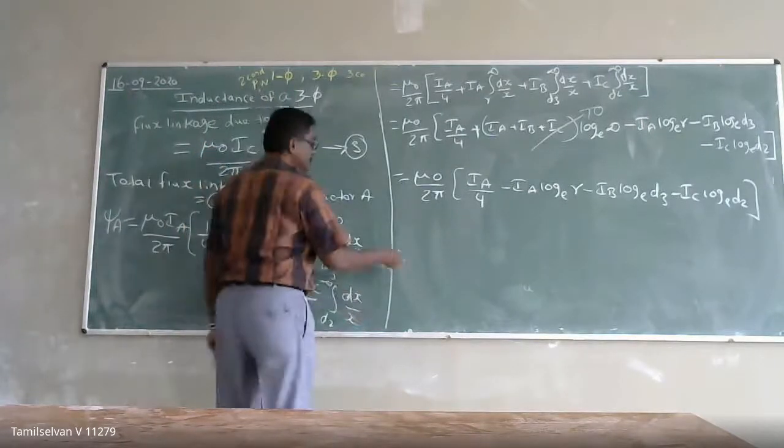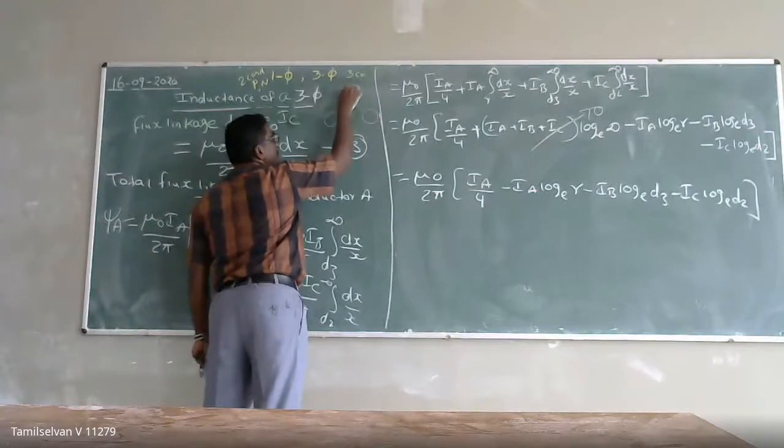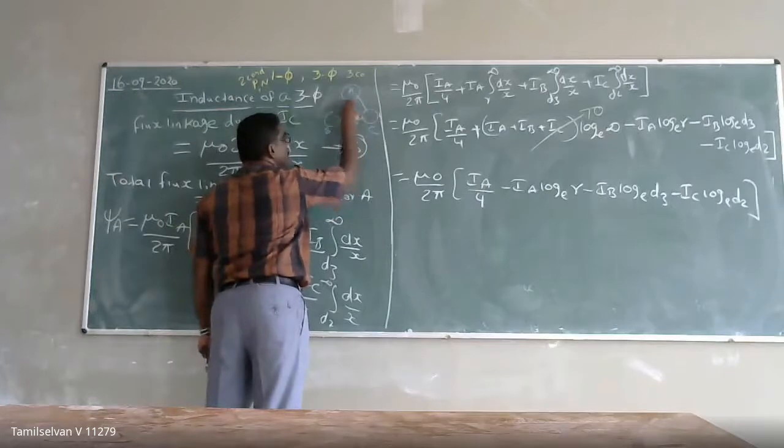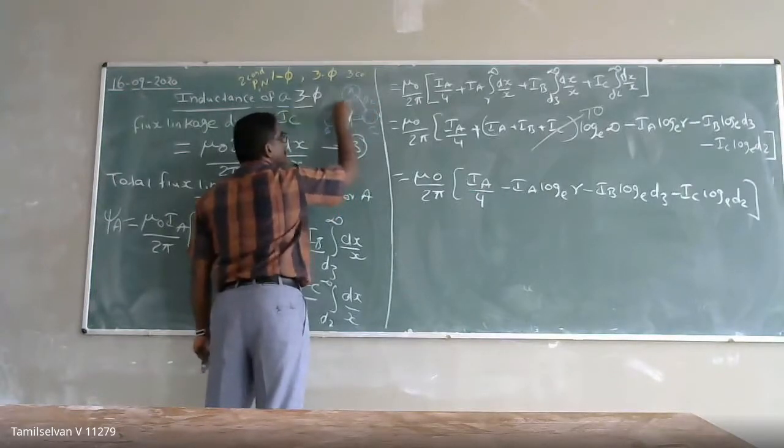So I have drawn here a transmission line of 3 conductors A, B, C, separated by distances D1, D2, D3.